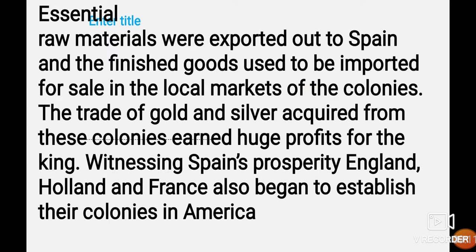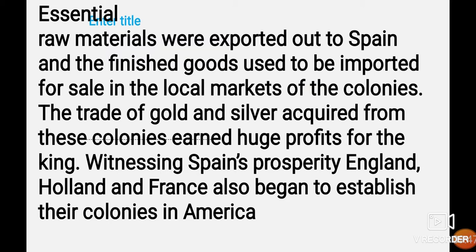And thus when they discovered the land, they got the raw material, and they were exporting the raw material from those unknown lands to their land. And once they had made finished products from that raw material, those goods were imported again to the unknown land from where they had taken the raw material. Why were they sending those finished goods? Just to sell in the local market of those colonies. The trade of gold and silver acquired from these colonies earned huge profit for the king.